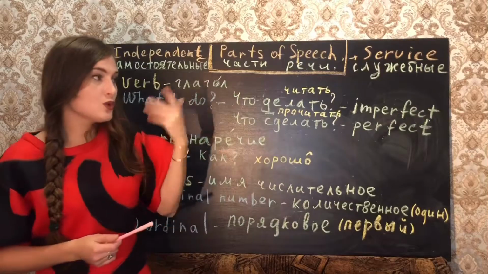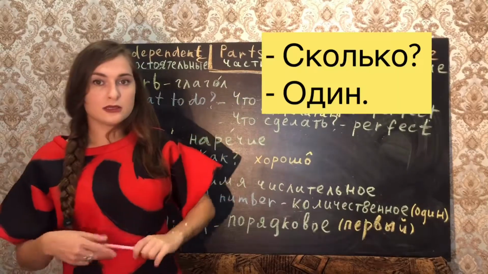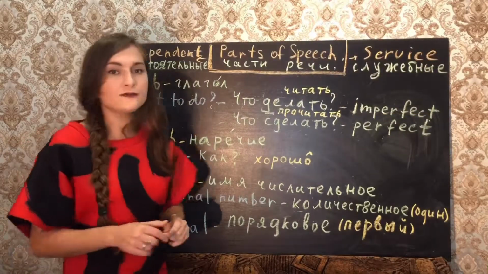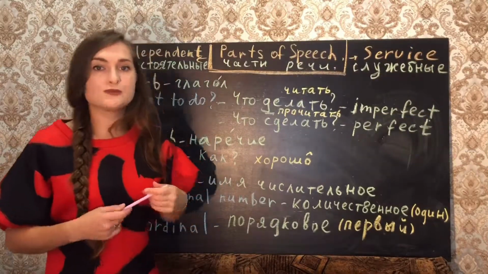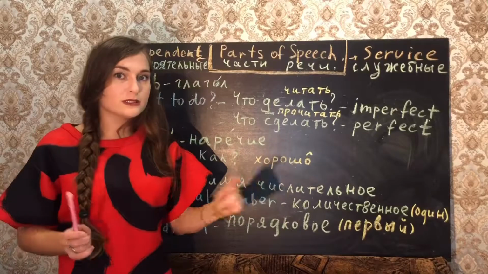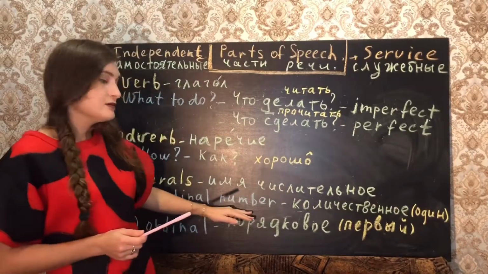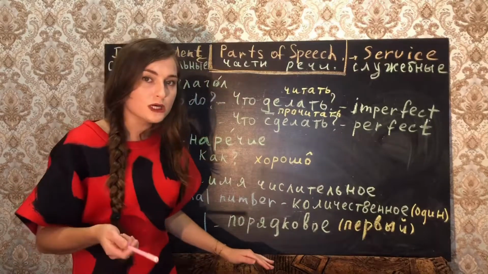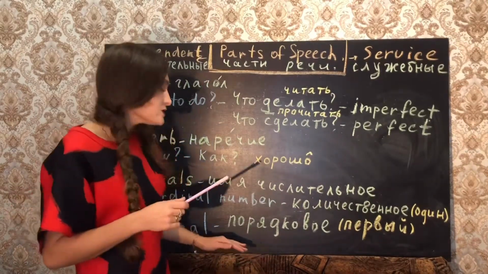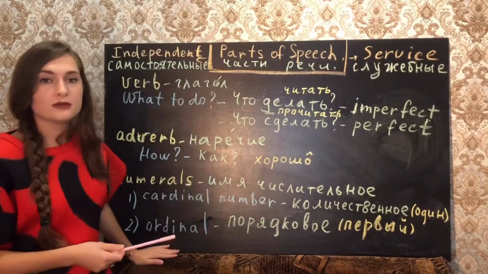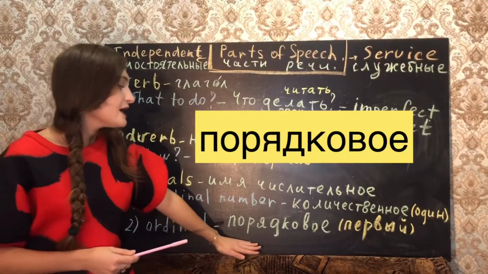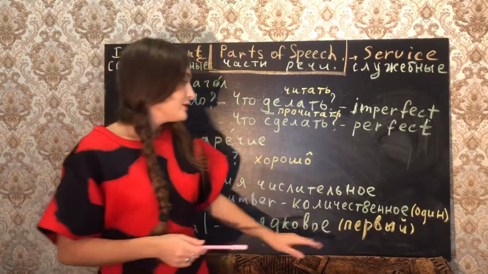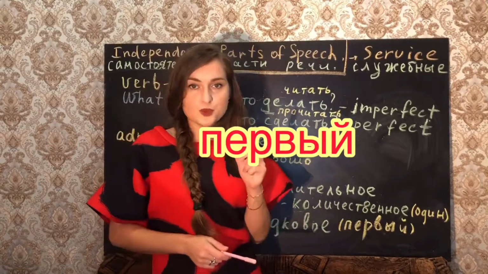Сколько? Один. But if I want to speak about the order, not about the quantity, I will use another one. Ordinal. Порядковое. It expresses the order. Первый, the first one.